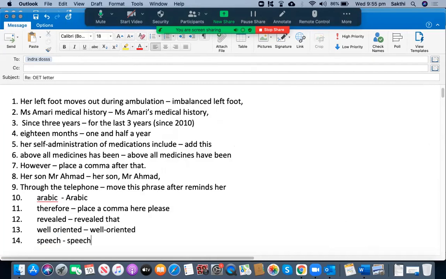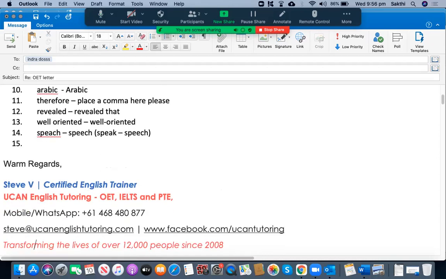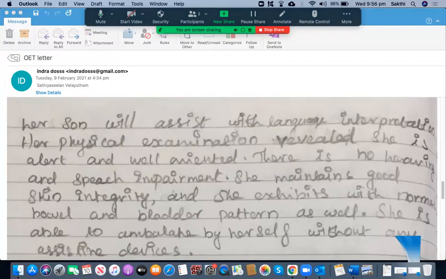It's S-P-E-E-C-H. It's not S-P-E-A-C-H. Okay, it may be confusing. I'll tell you: speak is the verb. But when you have to use it as a noun, this A will be transitioned into E. Do you understand? Speak is a verb and speech is a noun. Sometimes you may get confused, isn't it? Yes, I initially wrote EE only, then afterwards I rechecked and changed. Okay, let's go to the next one.